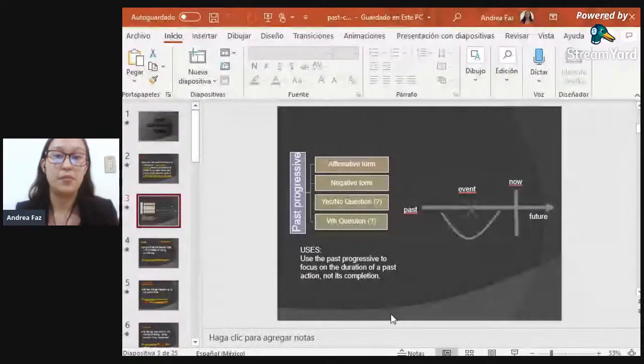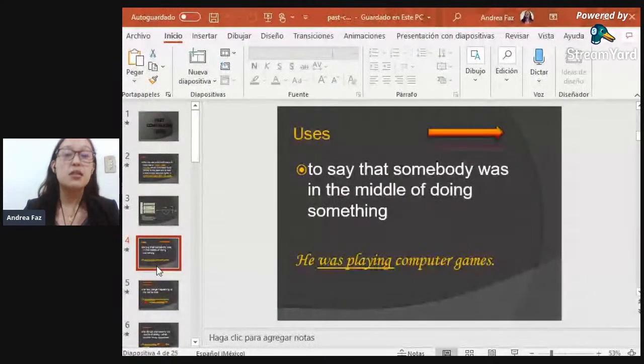Then we're going to continue with the uses. It is also used to say that somebody was in the middle of doing something. And here we have the example. He was playing computer games. It means that even if the action started in the past, it is in the middle of an ongoing process. I mean, it continued its development during the past period of time.